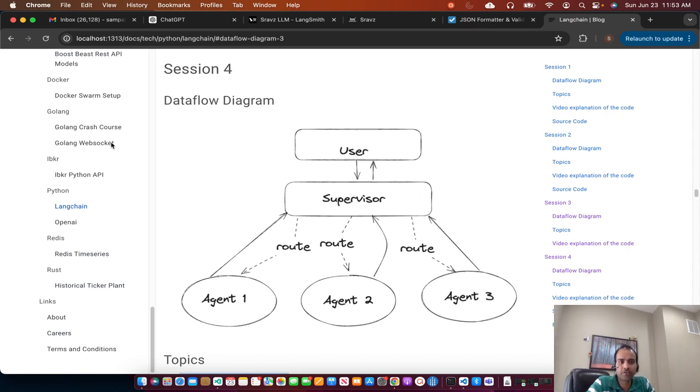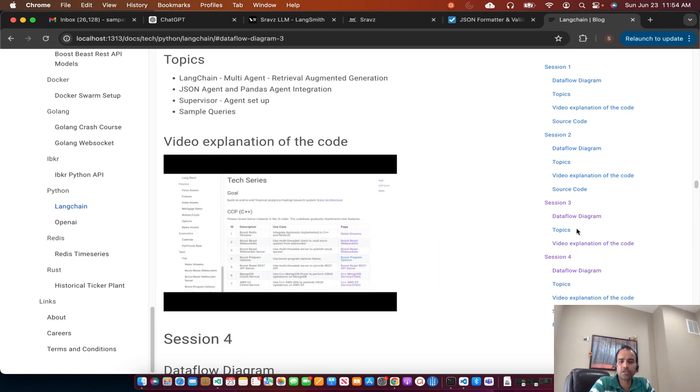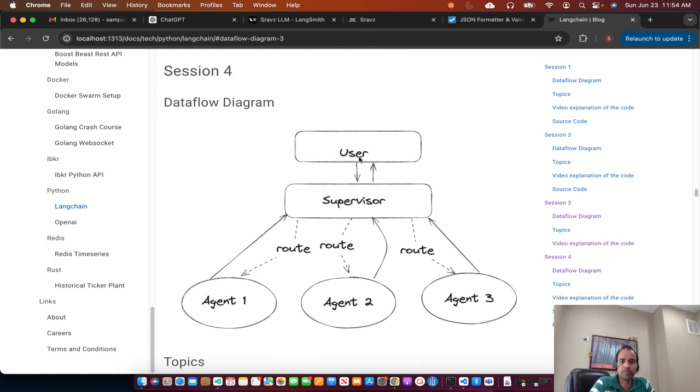This is session 4 of the LangChain Python-based implementation discussion we were having. So in today's session, we'll continue discussion of the supervisor agent model. I updated the code a little bit. In session 3, we did the demo and we saw that there were loops happening between the supervisor and the agent. We have a supervisor, then we have a JSON agent and the Pandas agent.